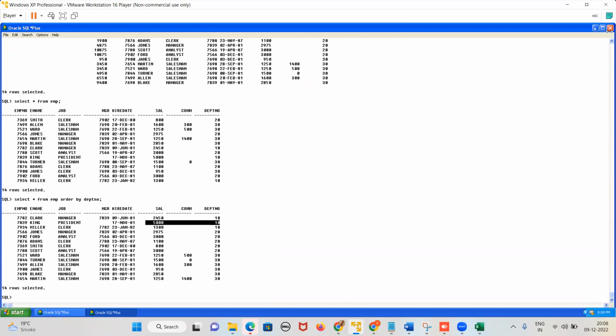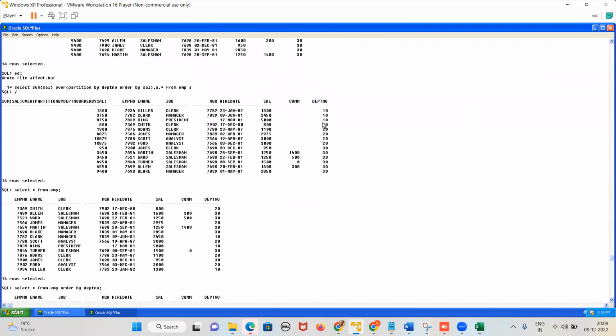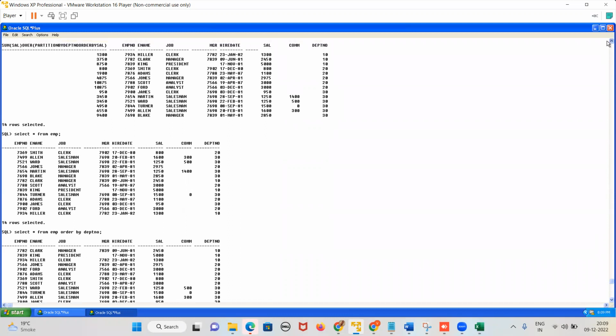Now for department 20, similarly, what will be the value? See here. What is the first value for department 20? 800. Yes or no? Then the value is 1100. Now see here, for department 20, the first value is 800, then 1100, and then these two will be added. Then what will be the result? 1900 or not? 1900. Yes, sir.